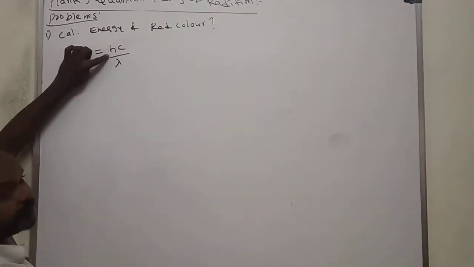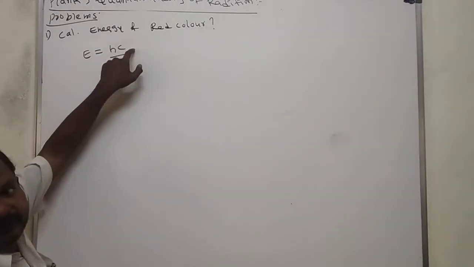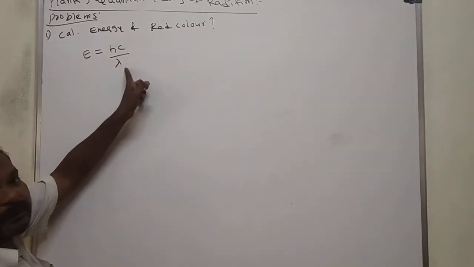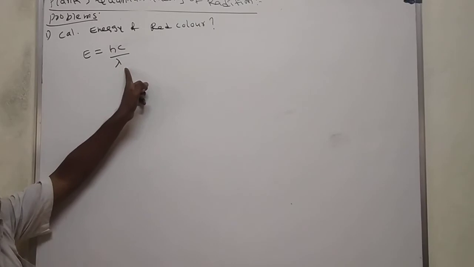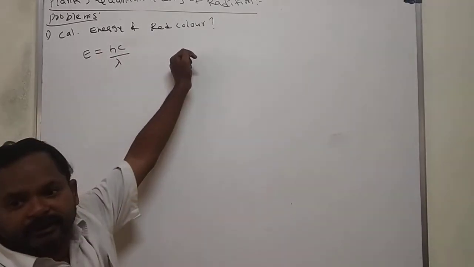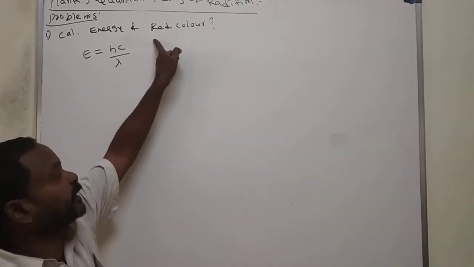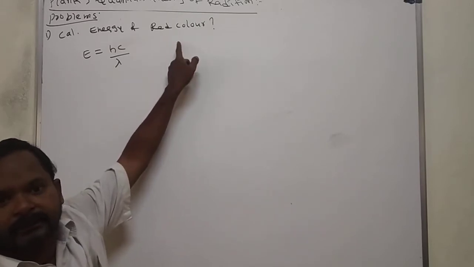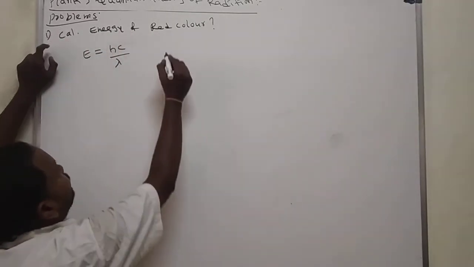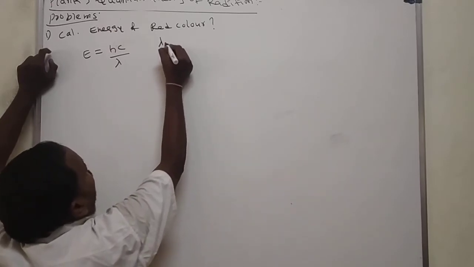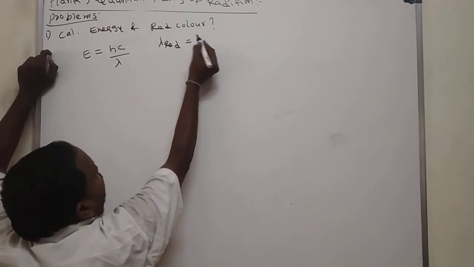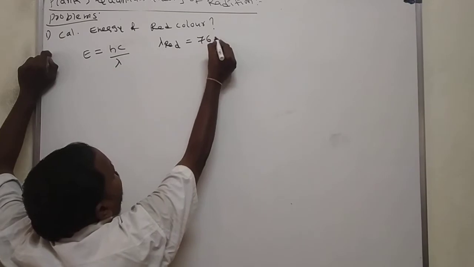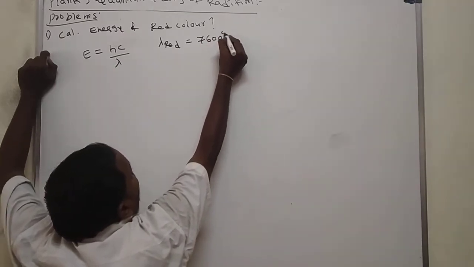E is equal to hc by lambda, one principle. Here h is constant, c is constant, we need the lambda value, but here we don't have the lambda value, but we have red color. The wavelength of red color is 7600 angstroms.